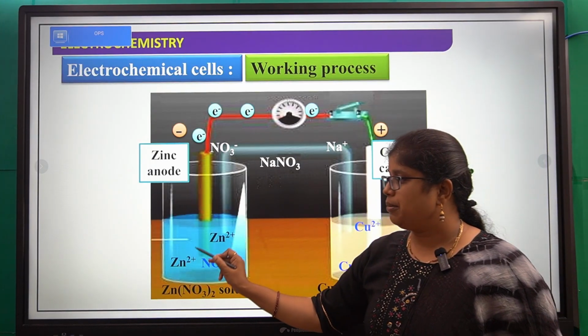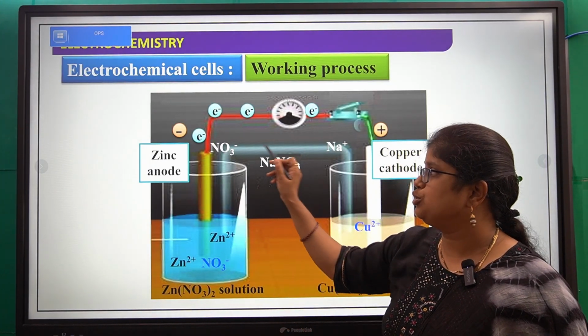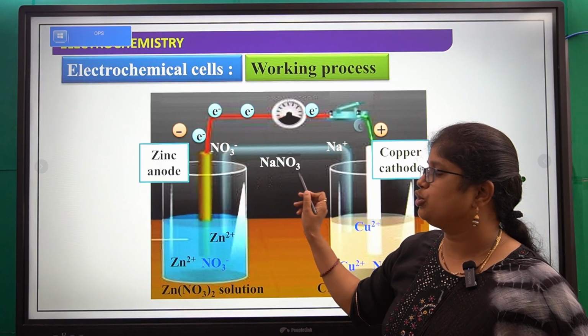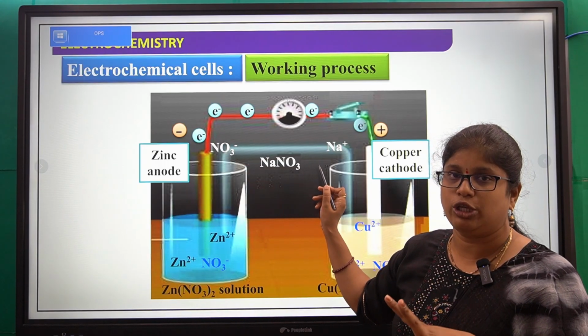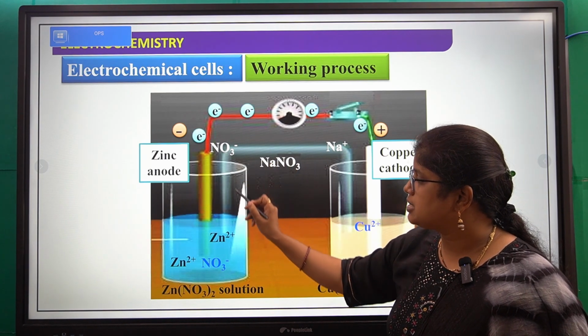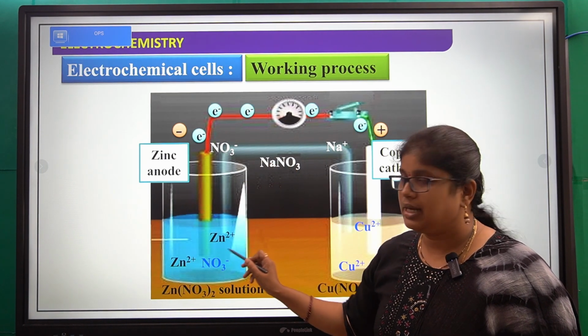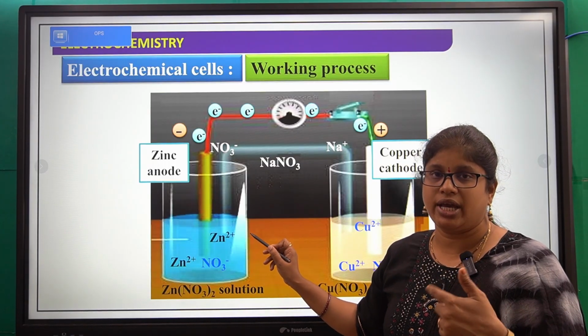Now here the number of zinc plus 2 ions increases. So to balance that zinc plus 2, nitrate ions from this sodium nitrate, Na plus and NO3 minus ions will come. So that NO3 minus ions are entering into this solution. Why? Because here the number of positively charged ions are more.